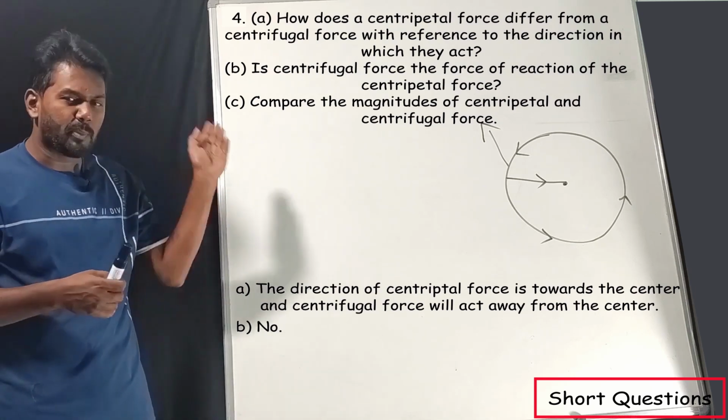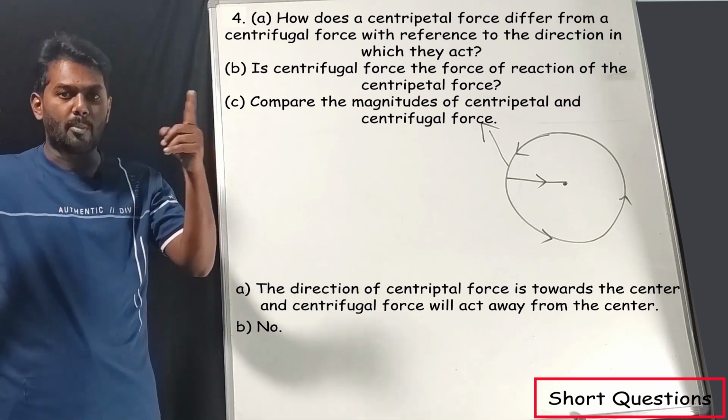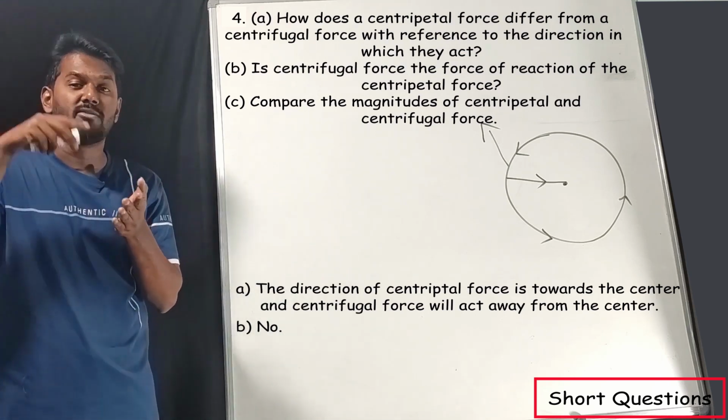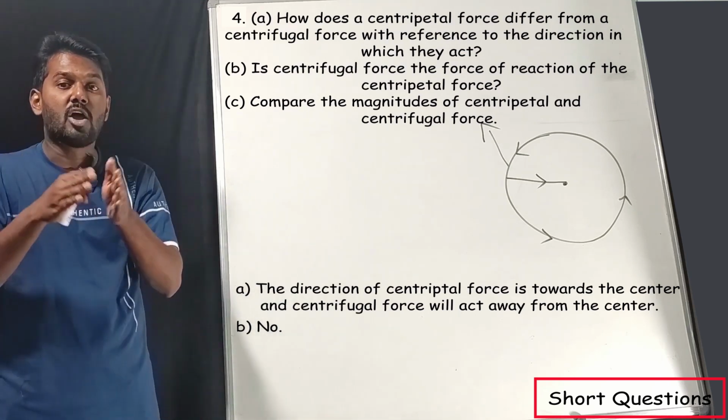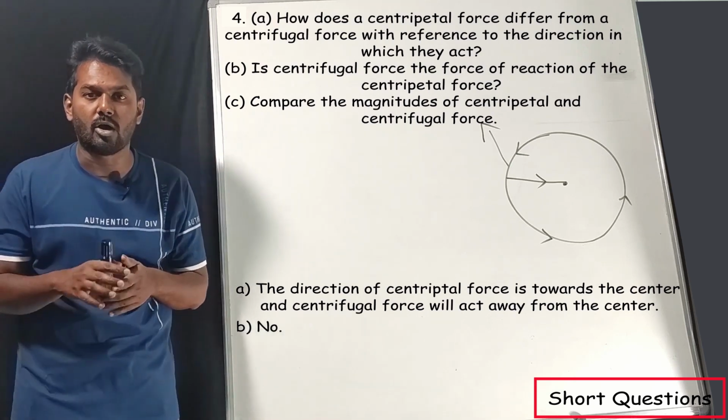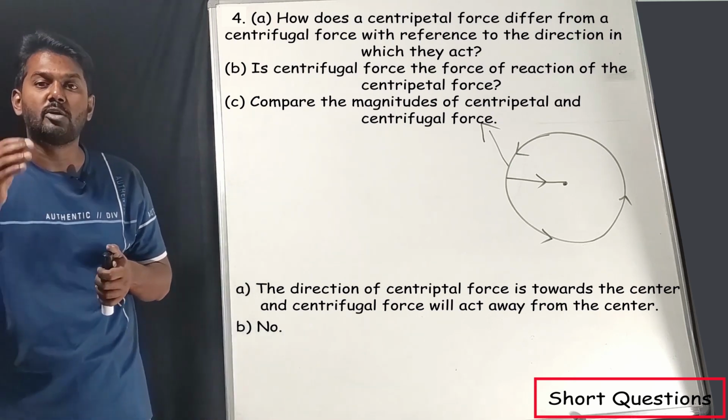We know centripetal and centrifugal force are opposite in direction and have the same magnitude, but they are not the reaction of each other. Why? Because, take an example for Newton's third law.